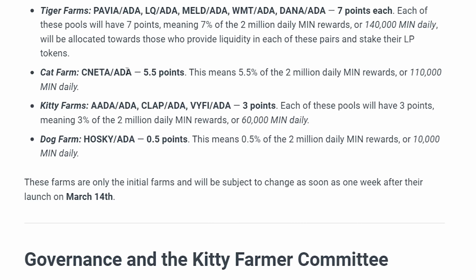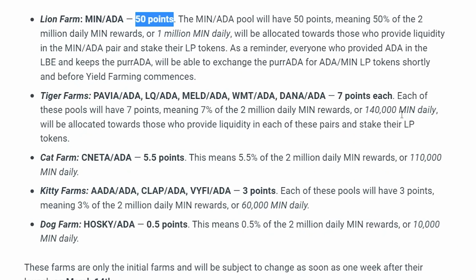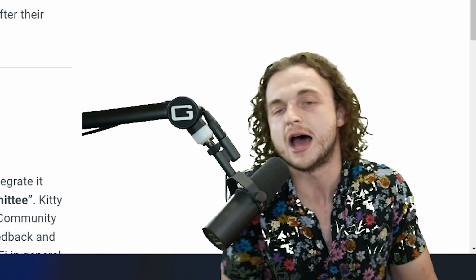Then the secondary farm, there's the Tiger farm here, right? The Tiger farm has Pavia and ADA, LQ and ADA, Meld and ADA, World Mobile Token, and Dana and ADA, right? These are the ones that I personally am interested in. No financial advice, take your own risk. Each of these pools will have 7 points, meaning 7% of the 2 million Min rewards, or 150,000 Min daily.